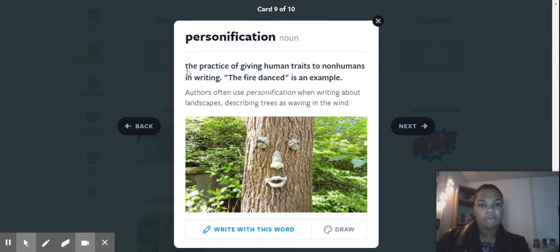The practice of giving human traits to non-humans in writing. "The fire danced" is an example. The author often used personification when writing about landscapes, describing trees as waving in the wind.